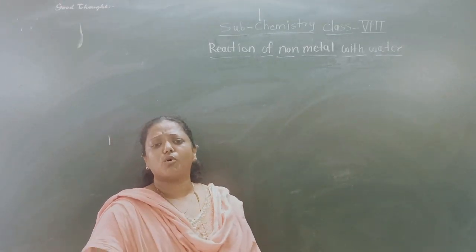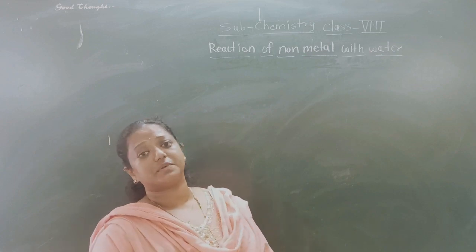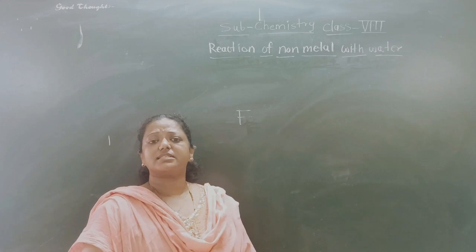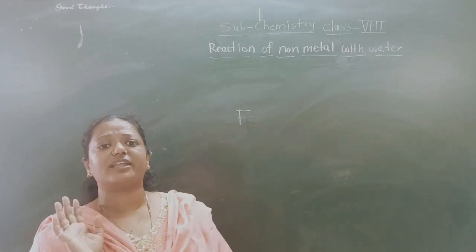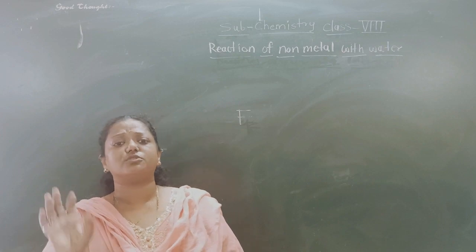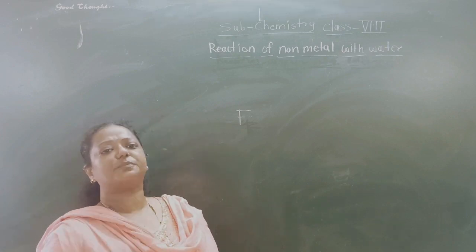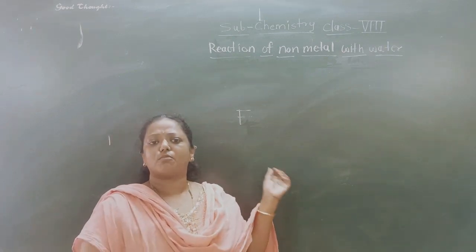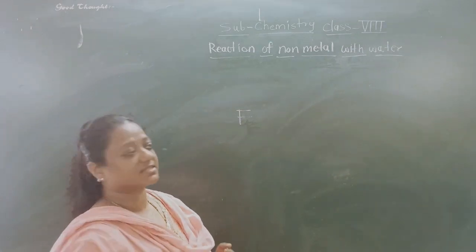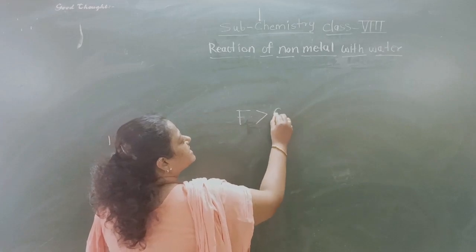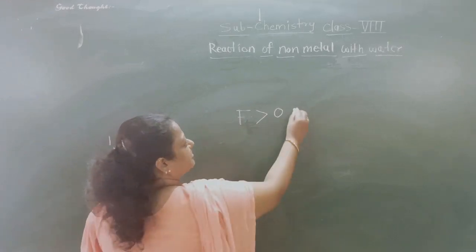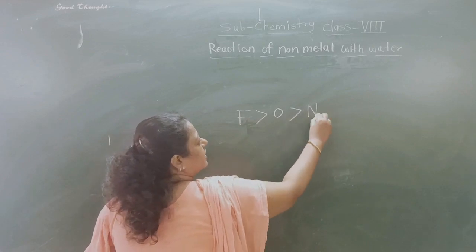But do you know, students, the most electronegative non-metal, if you talk about it, what is that? Fluorine. Fluorine is the most electronegative element, or most electronegative non-metal. In the whole periodic table, fluorine is the most electronegative non-metal. Please keep this in mind, because this question is asked many times. After it, oxygen comes, and after it nitrogen comes.